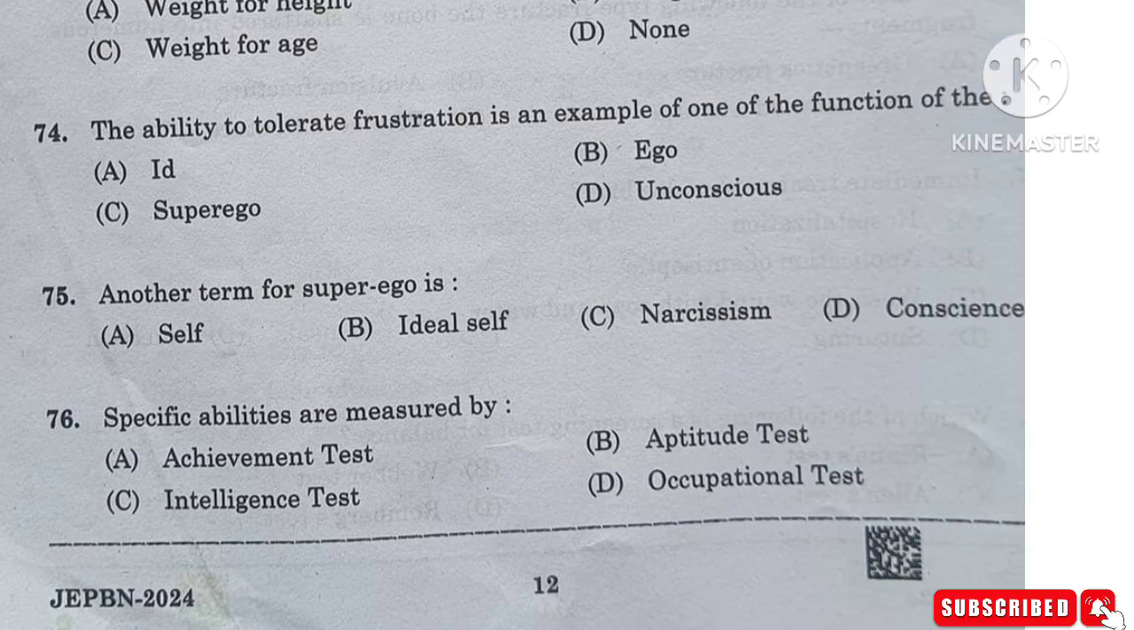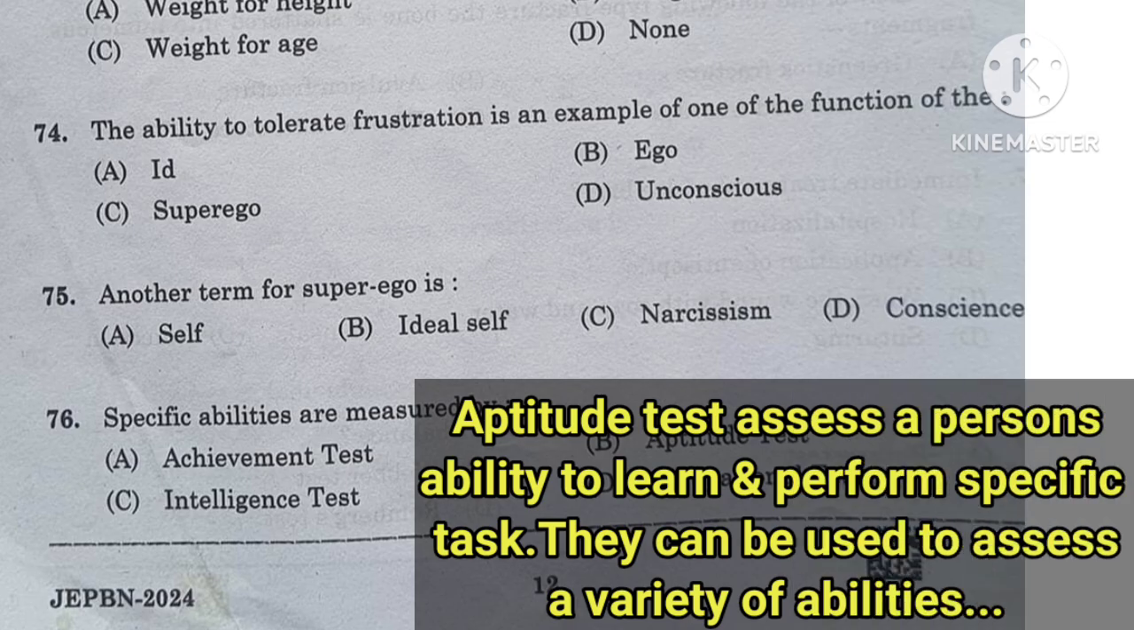Question number 76. The specific abilities are measured by achievement test, aptitude test, intelligence test or option D, occupational test. The specific abilities are measured by aptitude test, which assesses a person's ability to learn and perform a specific task. They can be used to assess a variety of abilities like clerical speed, mechanical reasoning, teaching aptitude, music aptitude, science aptitude, painting aptitude and mathematics aptitude.